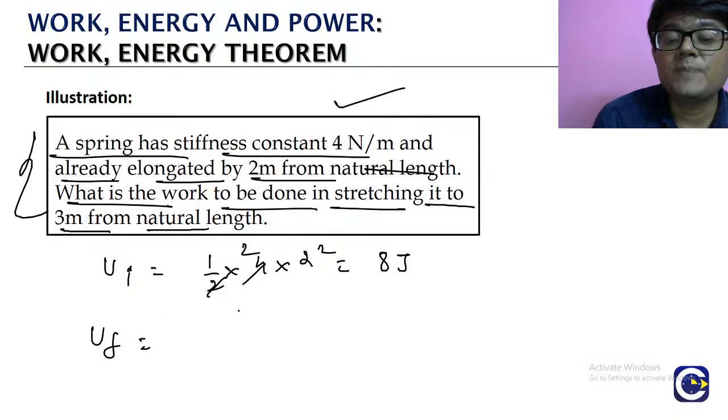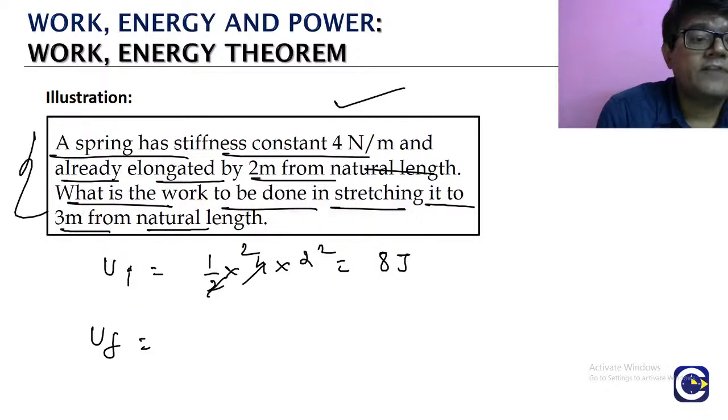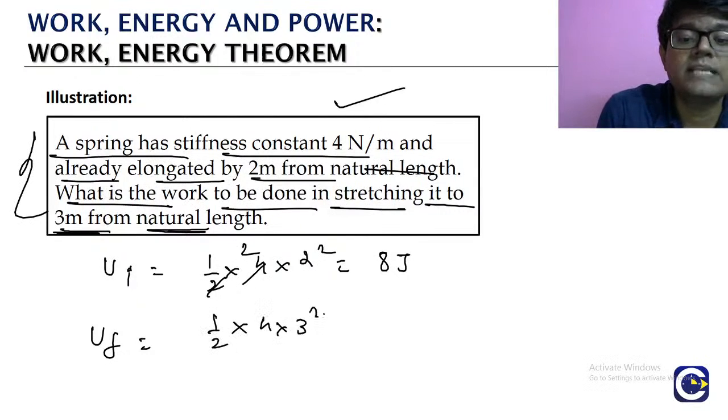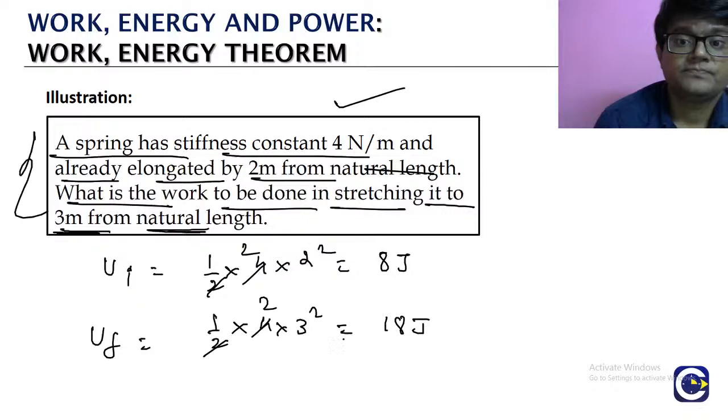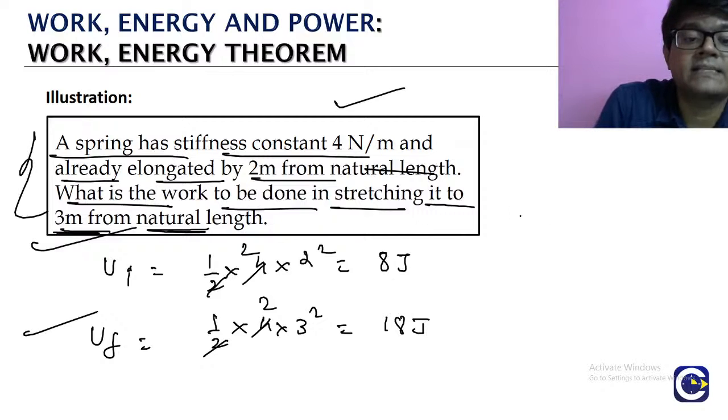What is the final spring energy? Finally, the stretching has happened up to 3 meters from the natural length. Means final energy is half into 4 into 3 square. 2 ones are 2, 2 twos are 4, so 2 into 9 is 18 joules. So initial energy for the spring is 8, final energy is 18. They are asking what is the work to be done in stretching this.